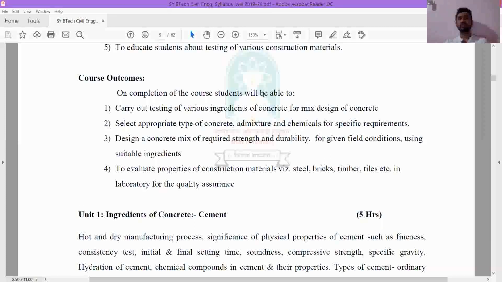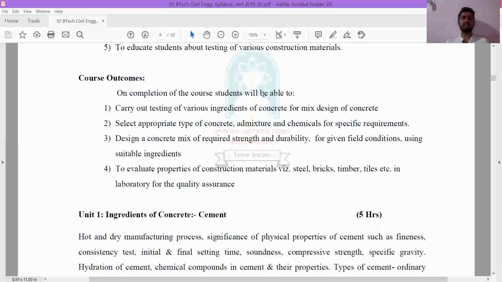Okay, so in the first outcome, after completion of this subject we will be able to test the ingredients of concrete. At the end of the semester, when you complete studying this subject, you will know how to test the brick, how to test the steel, how to test the concrete cube. So at the end of this semester you will be able to do all these practicals.